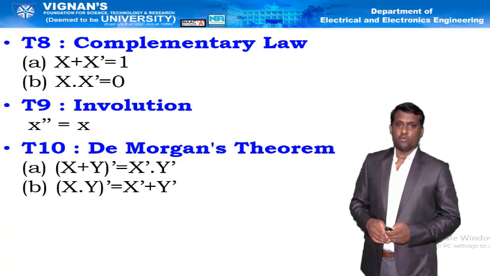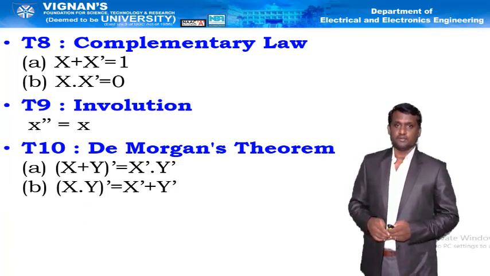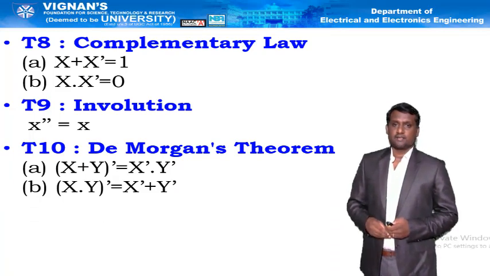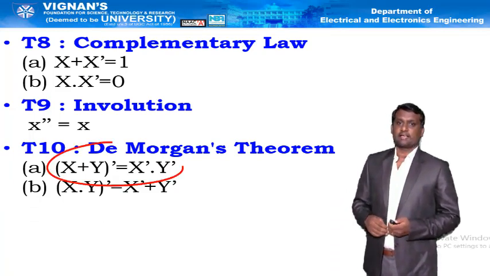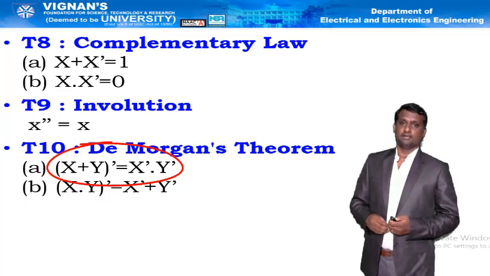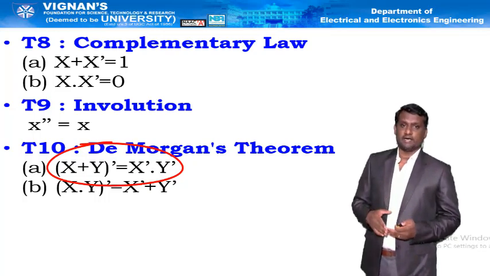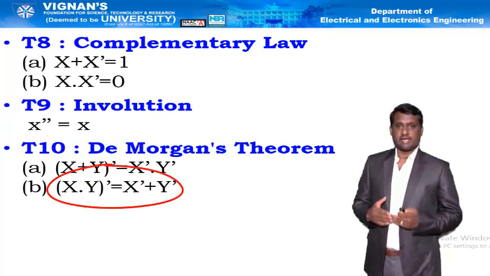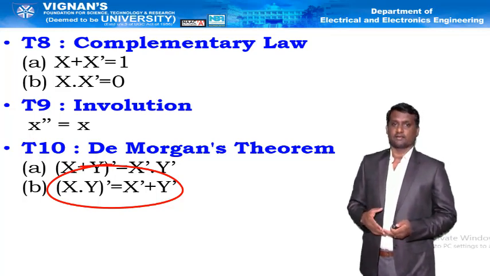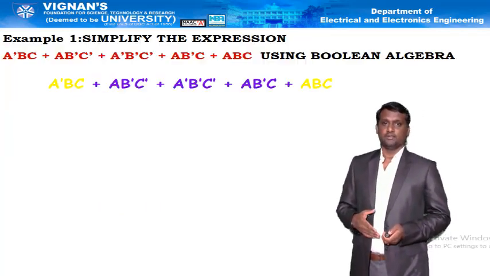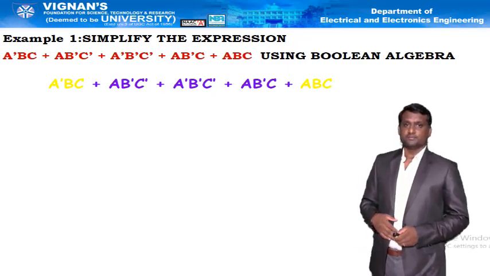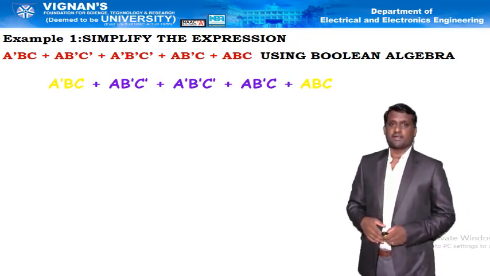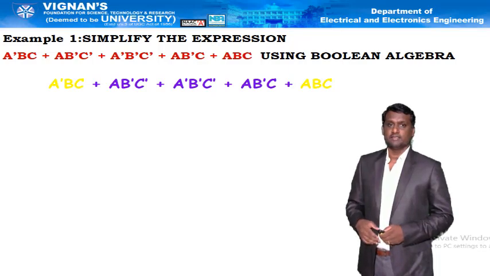Next one is De Morgan's theorem. De Morgan's theorem for addition, that is x plus y whole bar is equal to x bar dot y bar. De Morgan's theorem for multiplication is x into y whole bar is equal to x bar plus y bar. This is De Morgan's theorem. Now we will see the simplification of expressions by using the Boolean algebra.